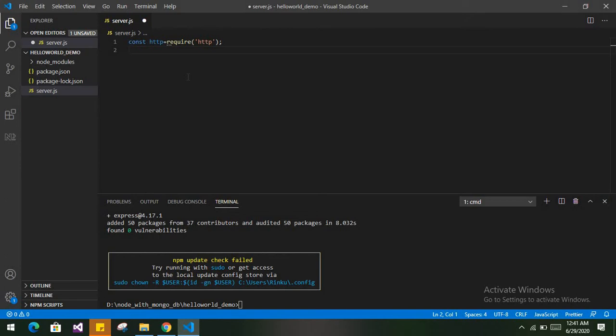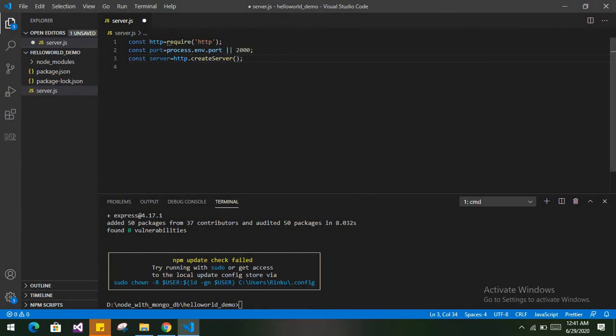Now we will create the server. First we will get the port number: const port equal to process.env.PORT, and we will define our user-defined port number. By default the port is 8080, but you can define your custom port here, like 2000. Now we will create the server: const server equal to http.createServer. So http provides the function to create the server.